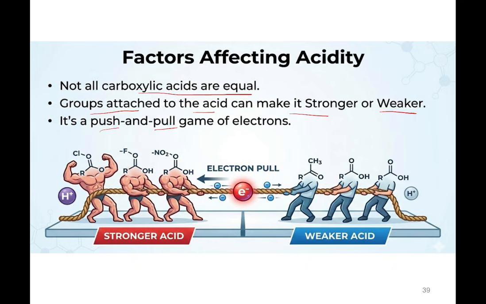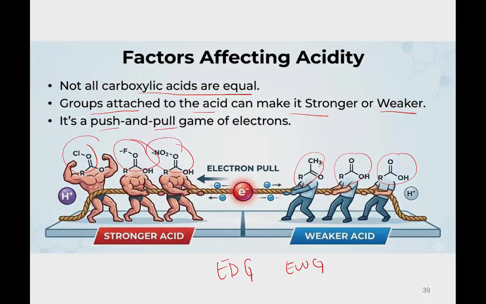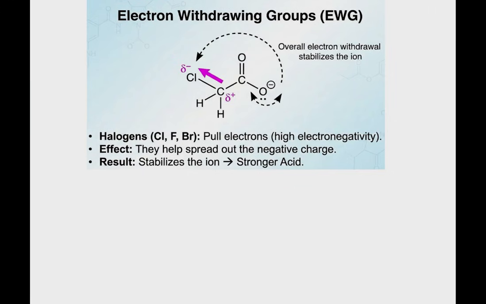It depends on what type of group is attached to the carboxylic acid, whether, if you still remember, it is an electron donating group or an electron withdrawing group. We look at it one by one here. For instance, we have an electron withdrawing group in this case, for example, the haloalkane.